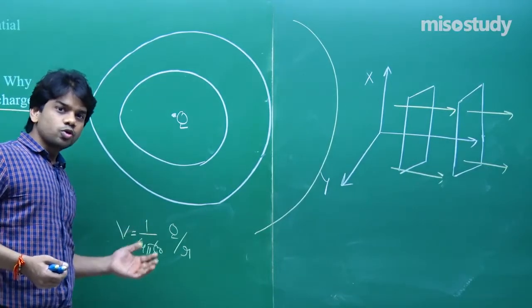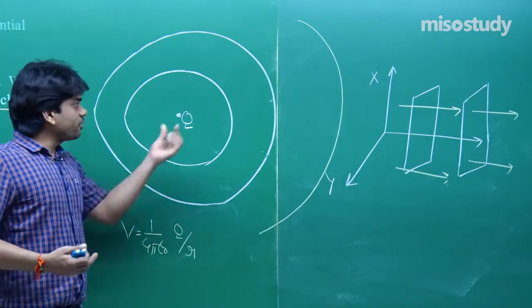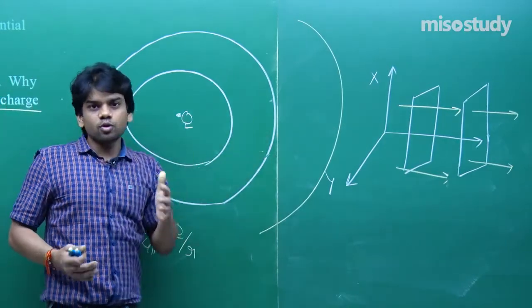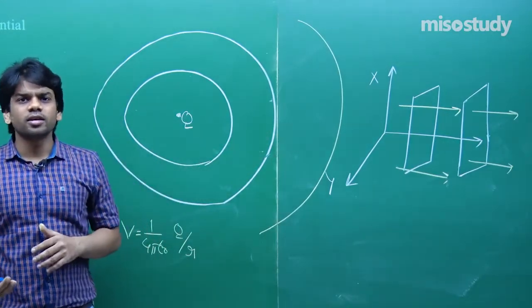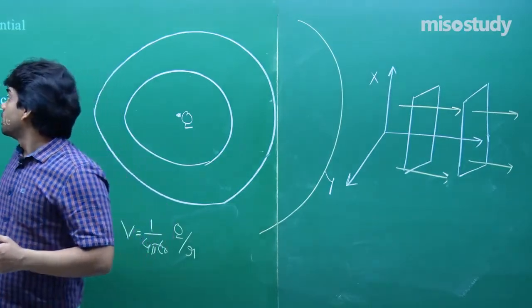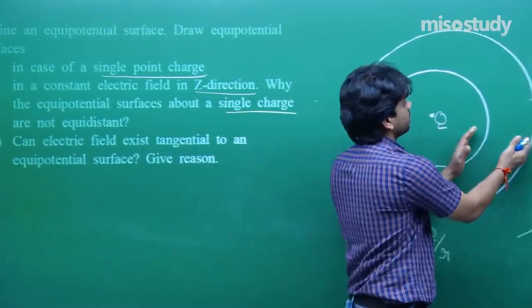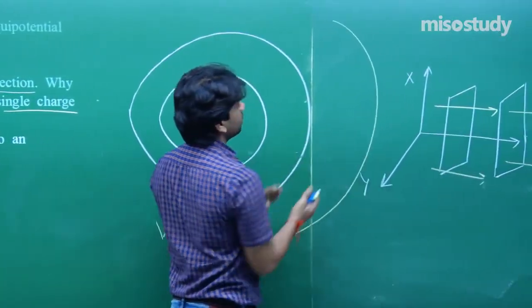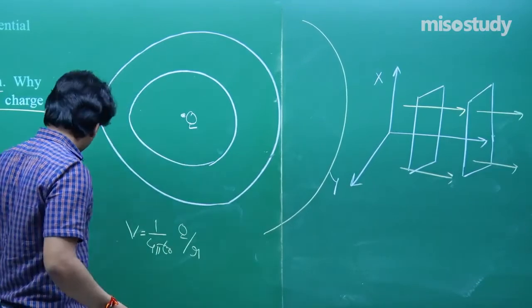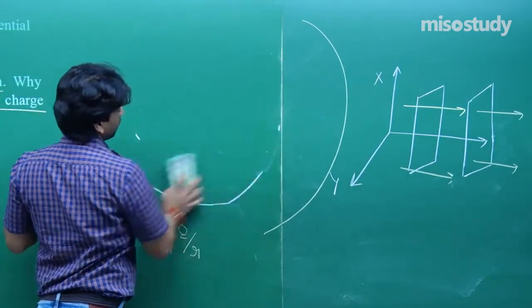If R is equal to 4, it will be K by 4. So it will vary first 1 by 2, then 1 by 4 times. That's not an equal variation. That's why they are not equidistant. This will be a different separation as the potential varies. This will be unequal separation between the equipotential surfaces.